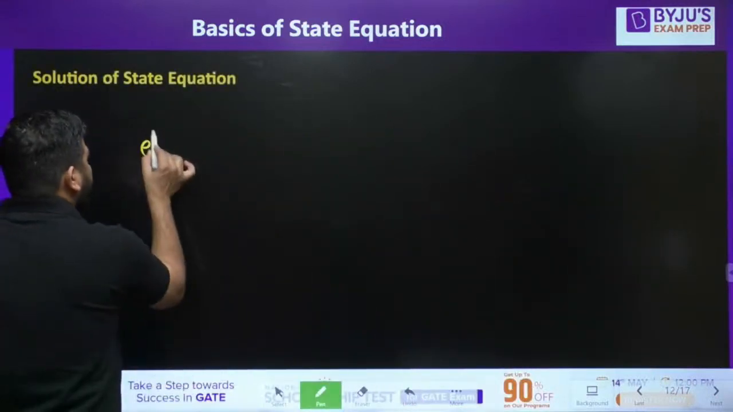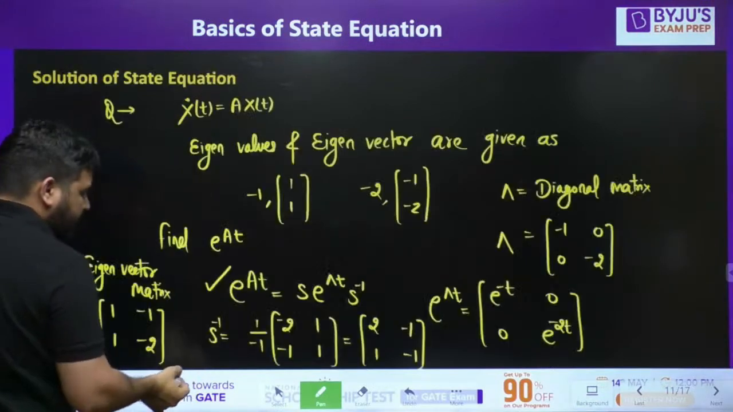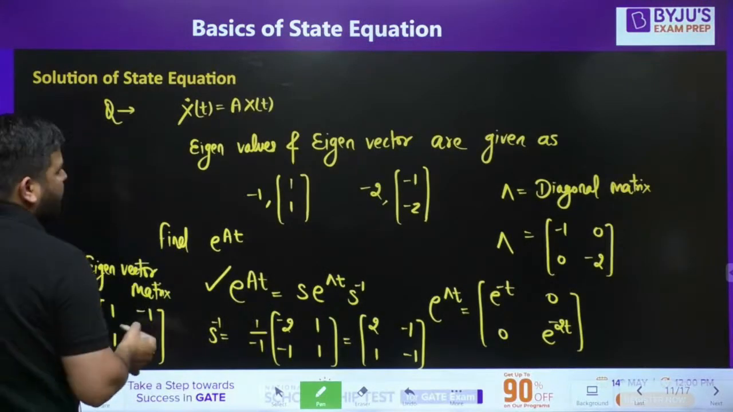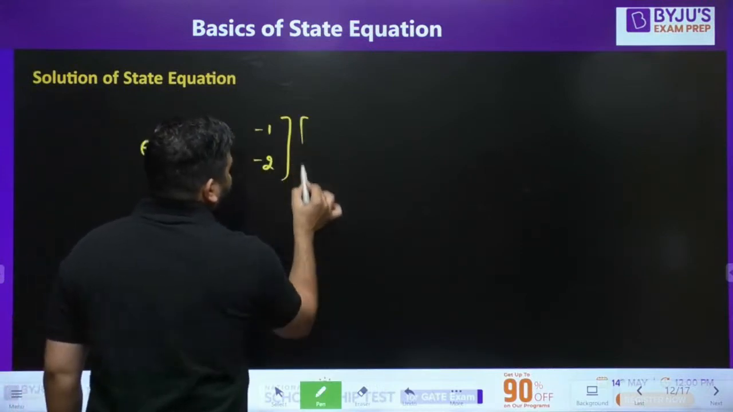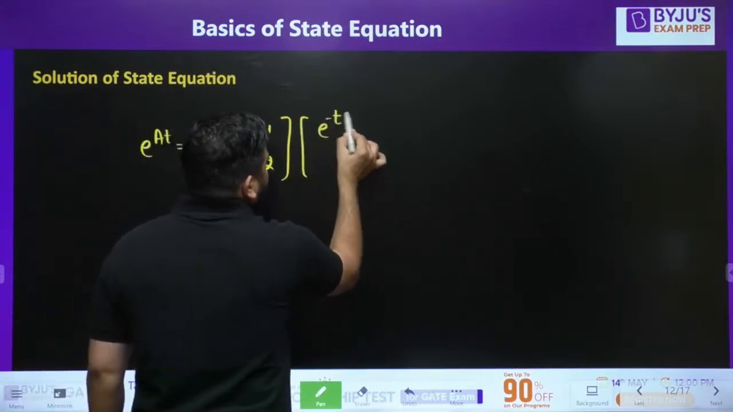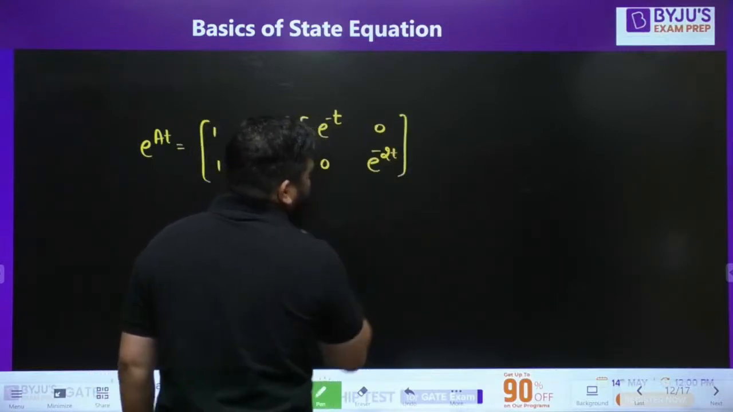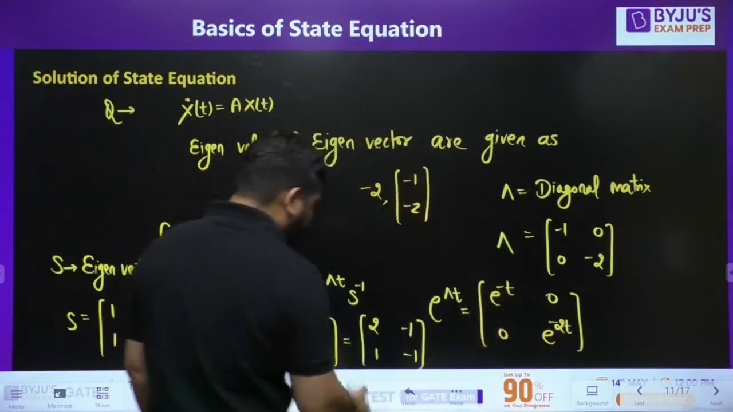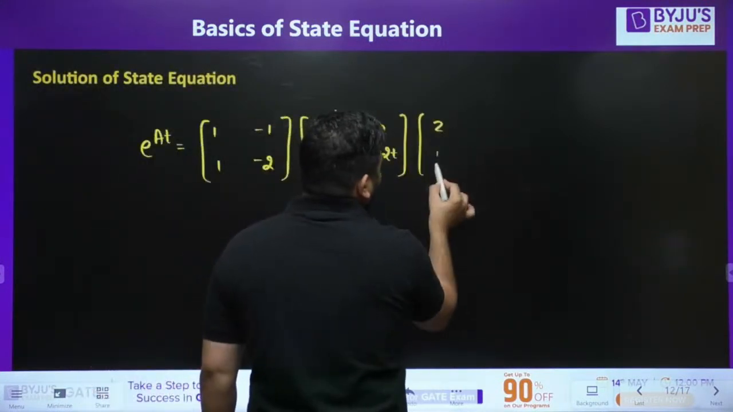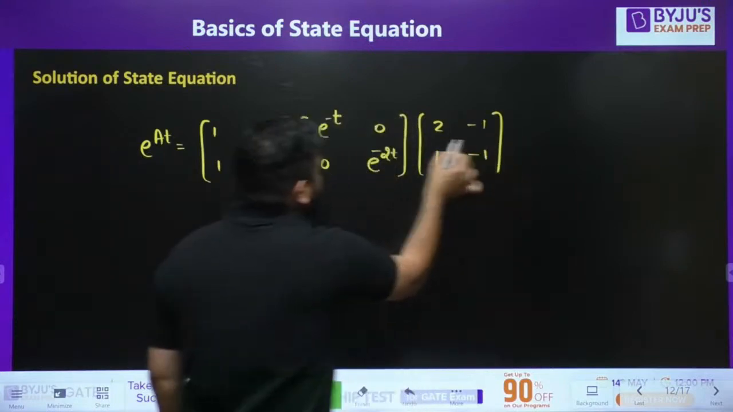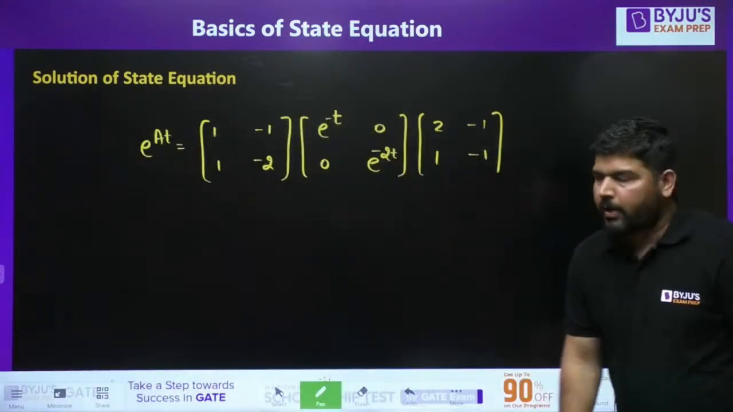Let's calculate e to the power At. So e to the power At will be equal to S. What is the S matrix? S matrix is 1, -1, 1, -2. Now what is e to the power lambda t? So this is my e to the power lambda t. We have already calculated that. Now S inverse. S inverse is 2, 1, -1, -1. So you multiply these three matrices and you will get e to the power At. It's simple, easy peasy.